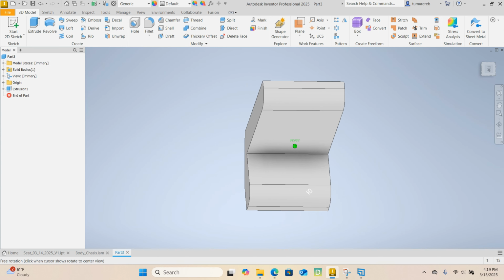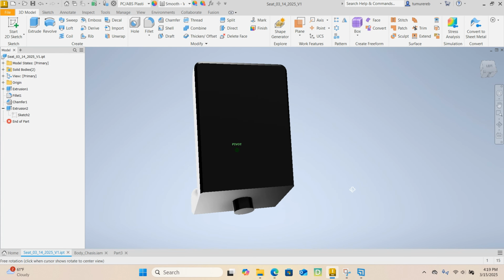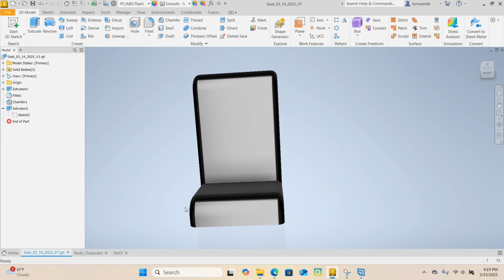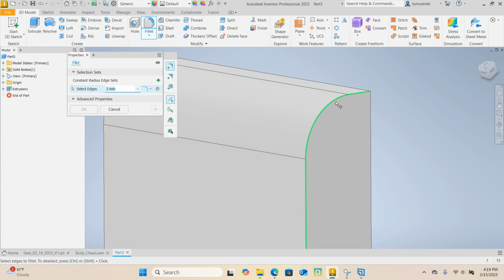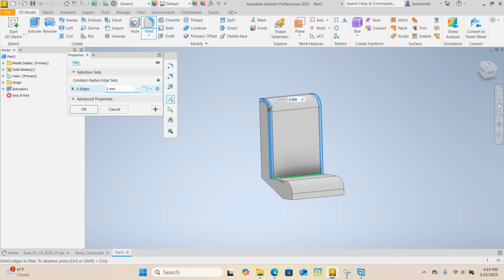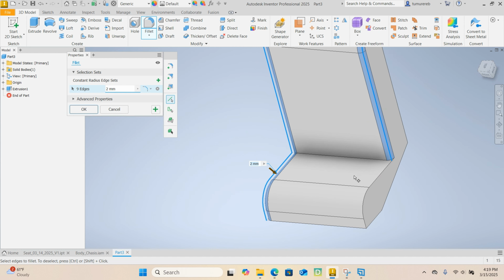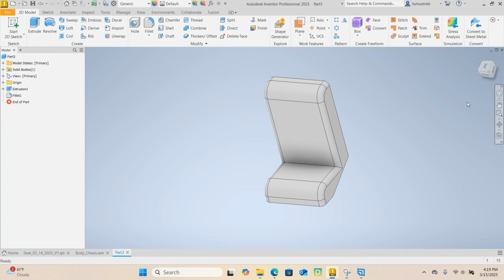Okay, almost there. We are almost there. Remember, this is what we are working towards. So we are about 85% done. Now the next one, let's go ahead and do fillet. Select this edge here and that edge. Select that as well. Like that. So we have 12 edges selected. Now change the radius to, let's do 3. Very good.